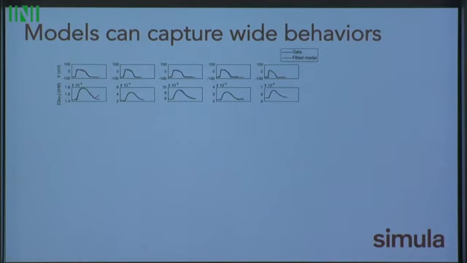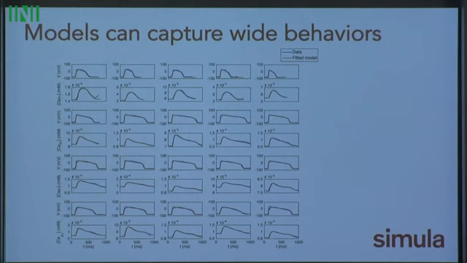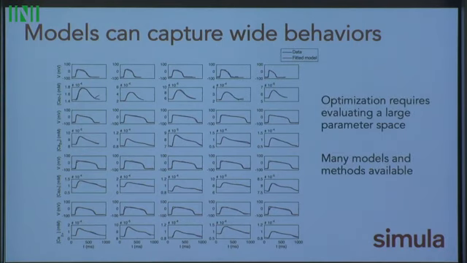into models, and we can generally reproduce our action potentials and calcium transients, even when we have very wildly differing action potentials in calcium dynamics. So it's a pretty broad model. Generally optimizing this requires evaluation of a very large parameter space. It's a cheap computation, but you have to do a lot of it. There's many models and methods available to do this.